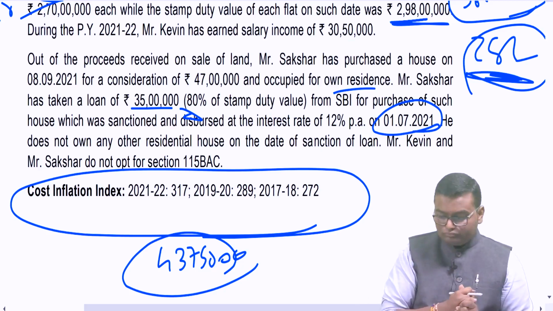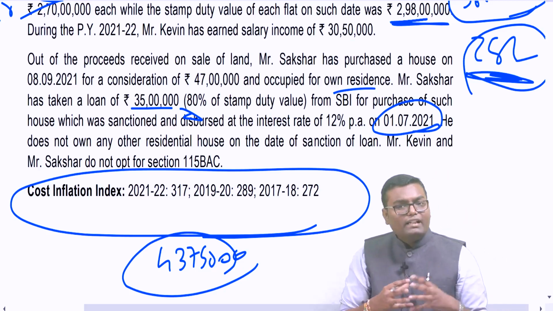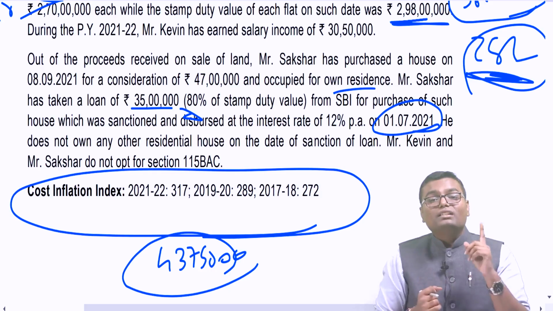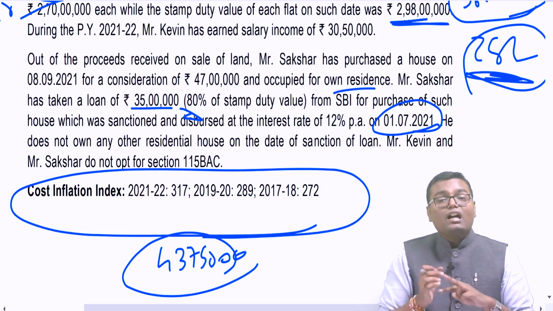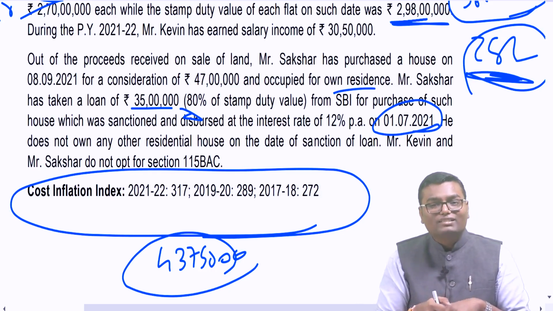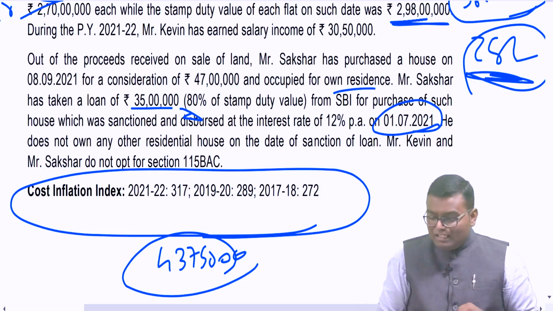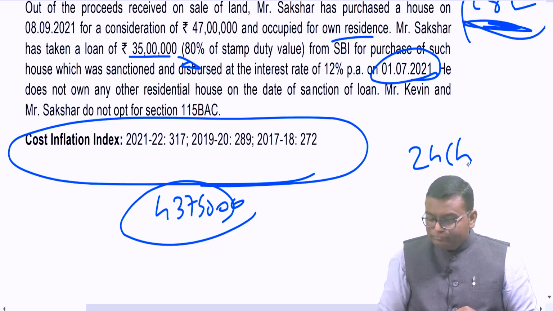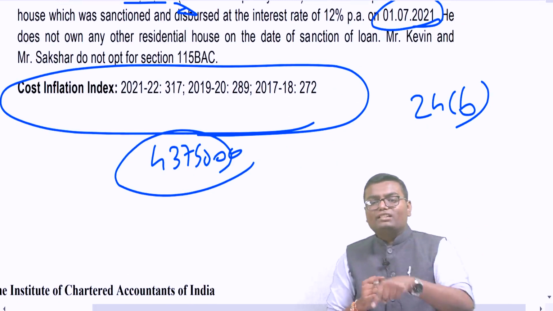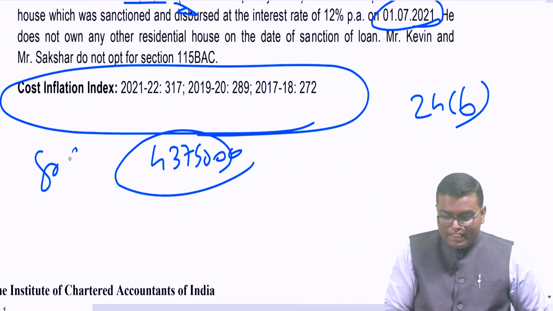But what they are trying to picturize is that I have purchased SOP by taking a housing loan. Interest on that will be allowed as a deduction under the head house property, Section 24 clause B. But over and above 24 clause B, one more section comes into the picture: Section 80EEA.